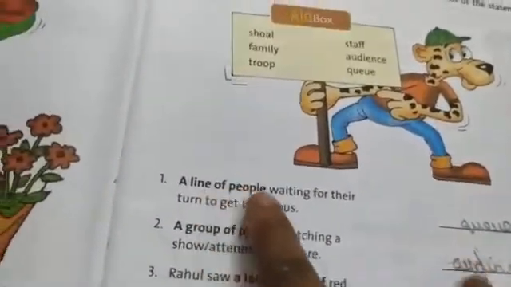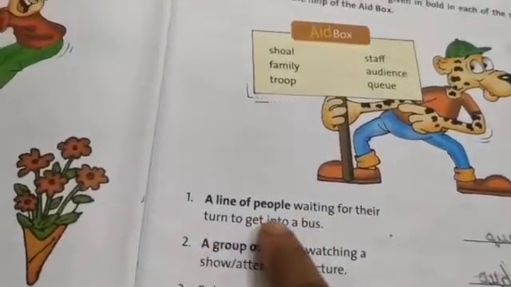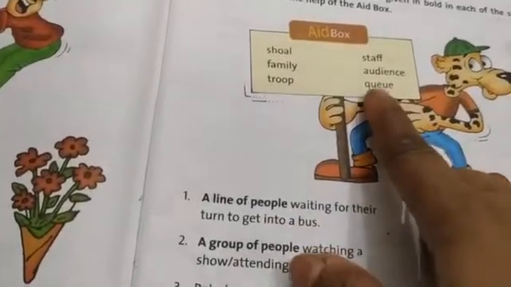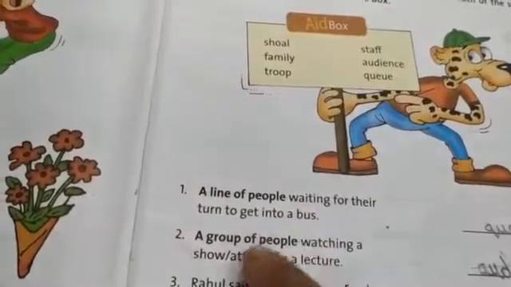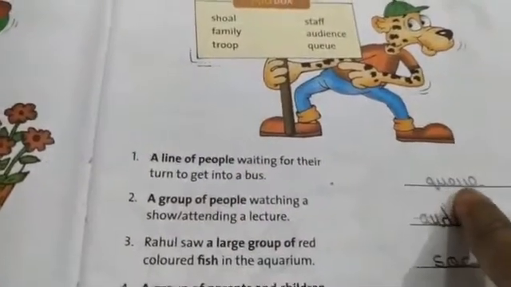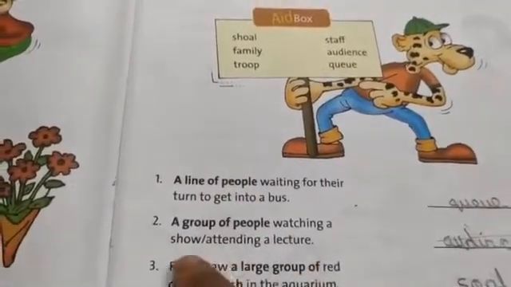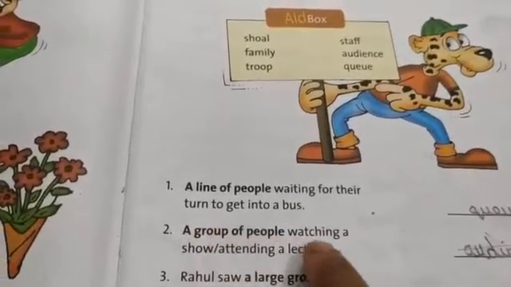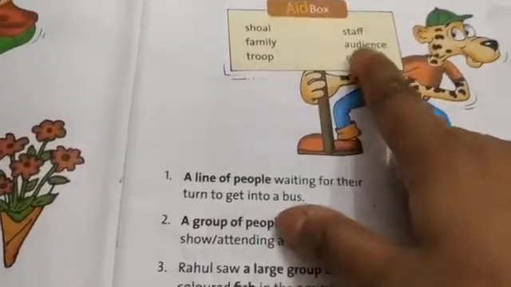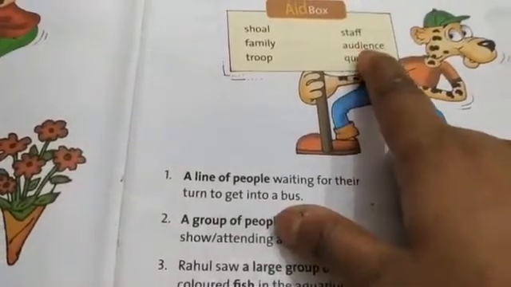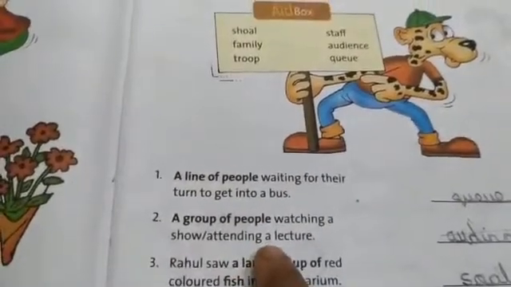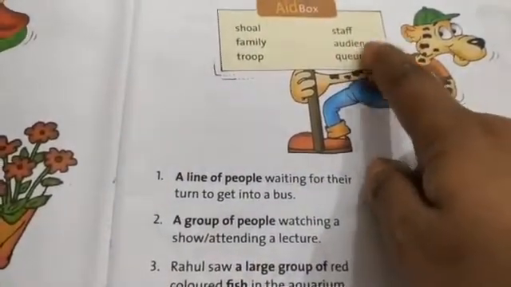A line of people waiting for their turn into the bus. A line of people is called a queue, Q-U-E-U-E, queue. Now come to the next: a group of people watching a show or attending a lecture. Audience, A-U-D-I-E-N-C-E, audience. A group of people watching a show is audience.